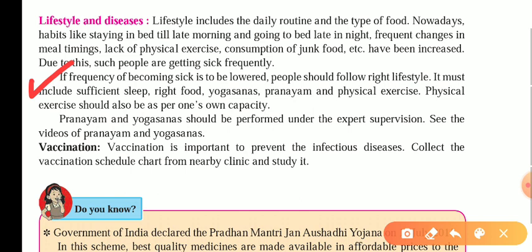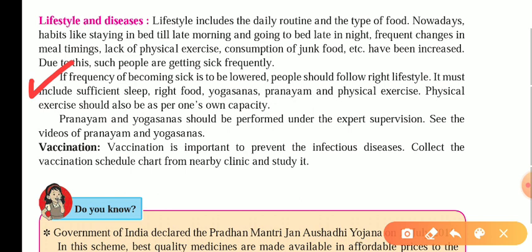Here they have given, if the frequency of becoming sick is to be lowered, people should follow a proper lifestyle. It must include sufficient sleep, right food, yogasanas, pranayam, and physical exercise. Physical exercise should also be as per one's own capacity. It's not that if one person is doing 100 push-ups, then you also do 100 push-ups. No, it depends on the capacity of a person. If you can do 5, do 5. No matter that another person is doing 100 or 500, it doesn't matter. How much you can do, you should do that much exercise every day to keep yourself healthy.